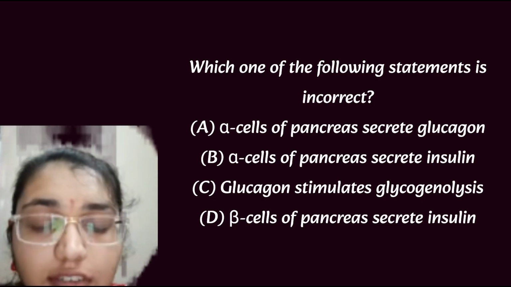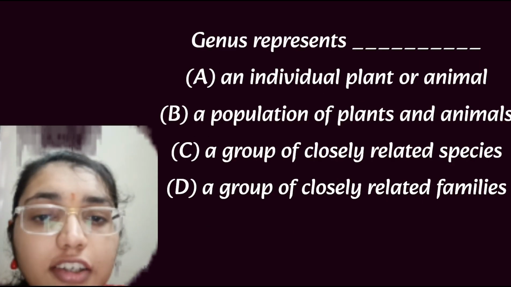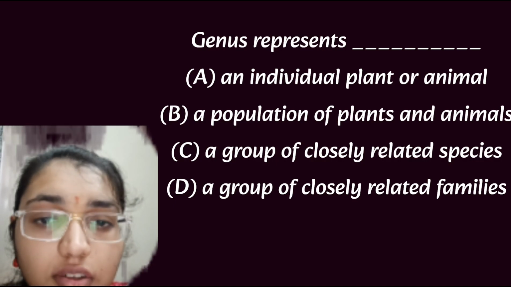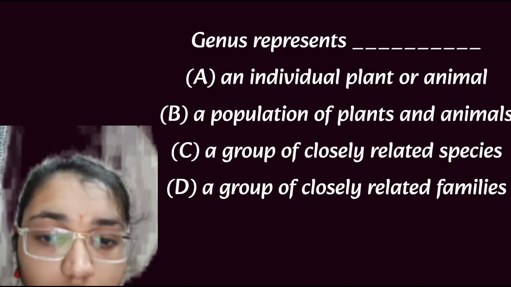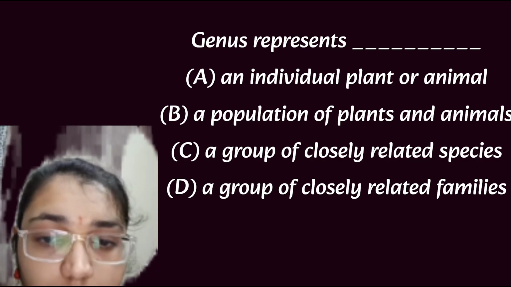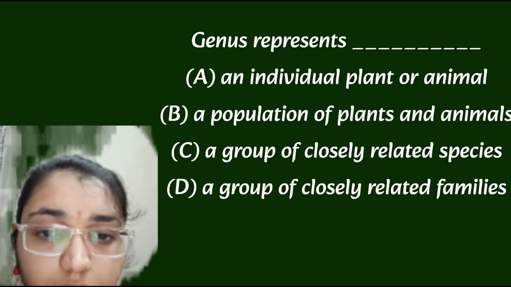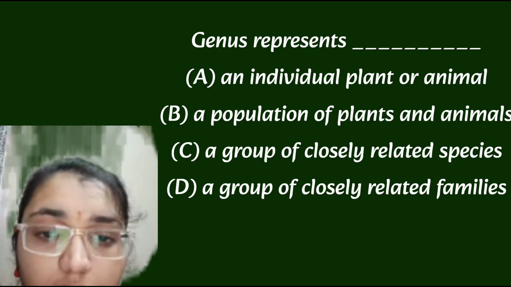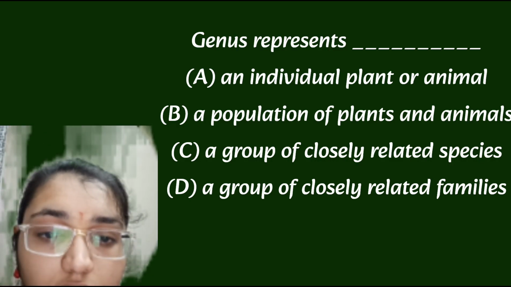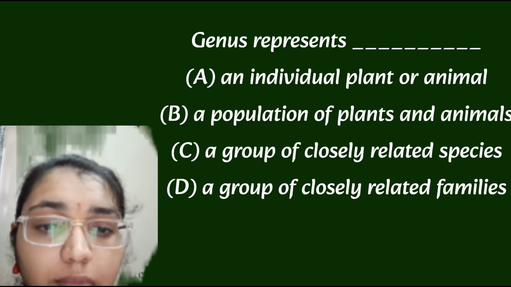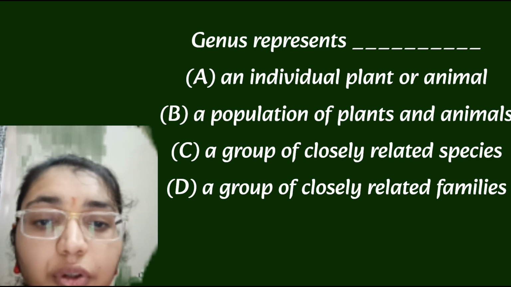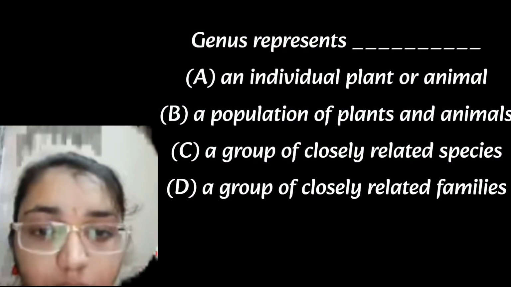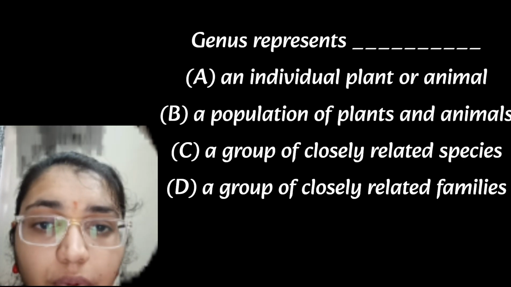Next is the genus that represents a group of closely related species. Group of closely related species is a genus. A population of plants and animals, what is it? It is an ecological community. An individual plant or animal is a single organism, and group of closely related families is an order, not genus.